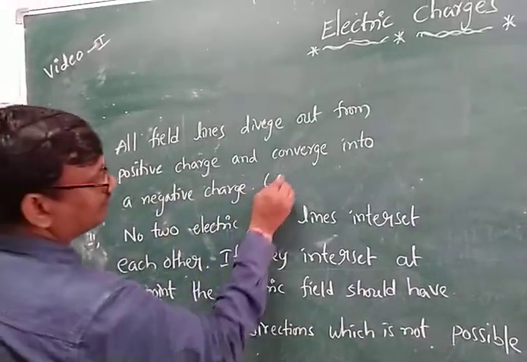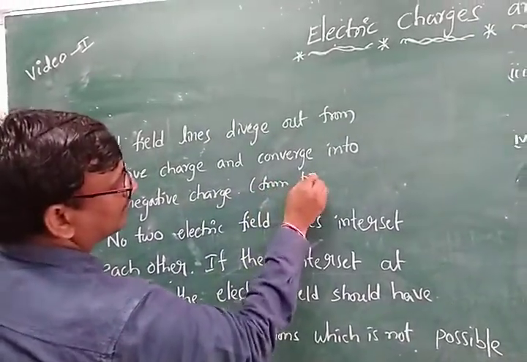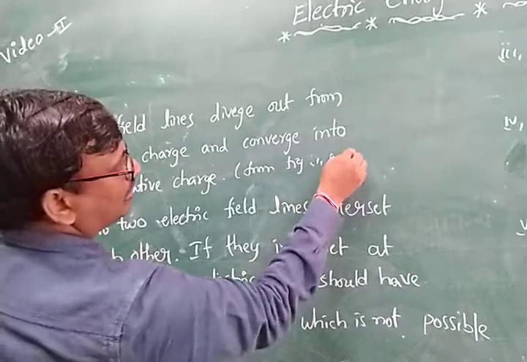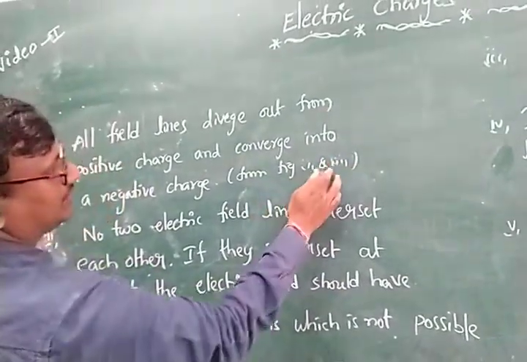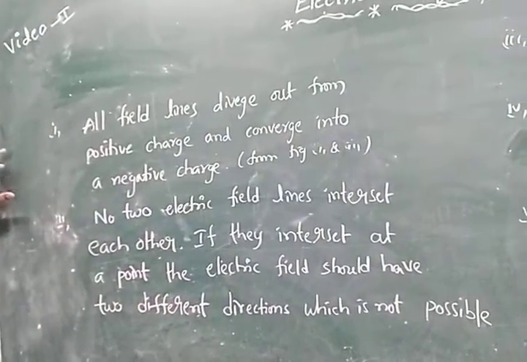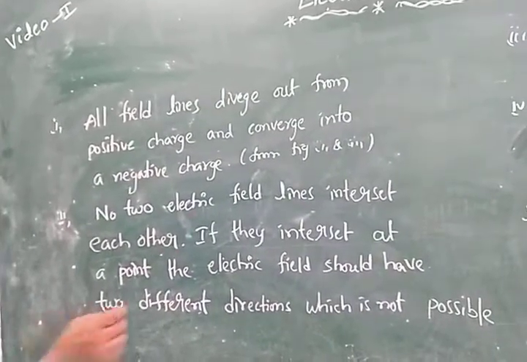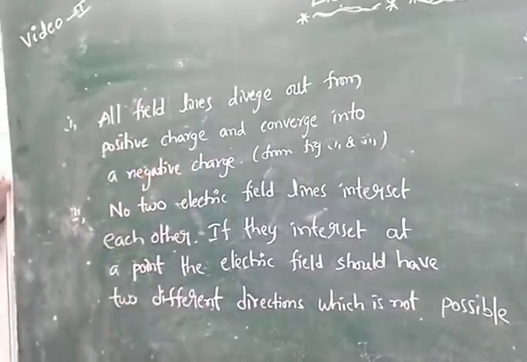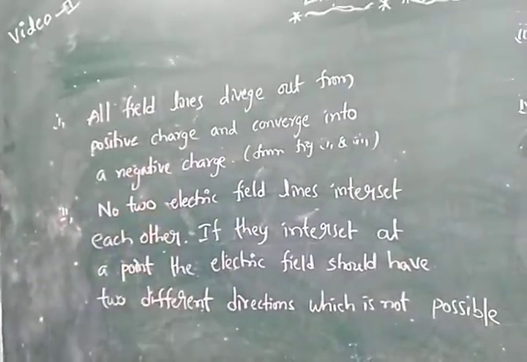See from figures 1 and 2, this is also denoted. Observe. Okay, so this is the first property. What is the first property? All field lines diverge out from the positive charge and converge into a negative charge.